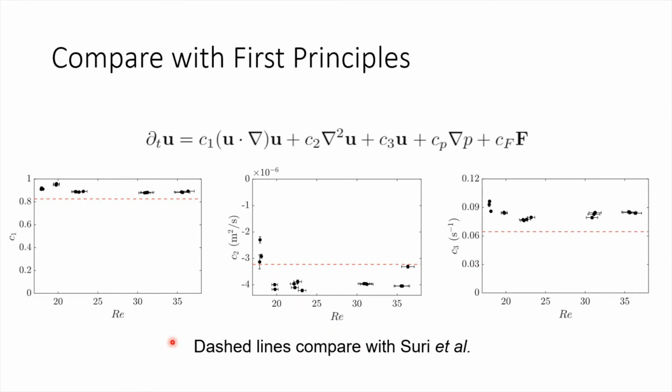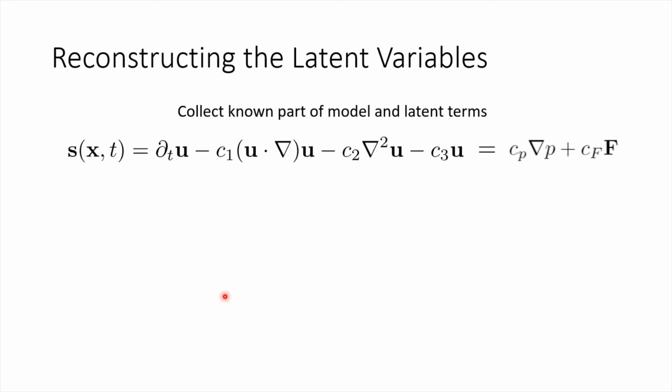These three plots show the coefficients retrieved from symbolic regression in black and the coefficients from Suri's model in red. All of these parameters are the same order of magnitude, but do vary slightly from the derived values, indicating some missing physics in their original assumptions. Another interesting point to note is that these values are stable over this range of Reynolds number, with the exception of C2 at the low end of the range, in which the data starts becoming time independent.